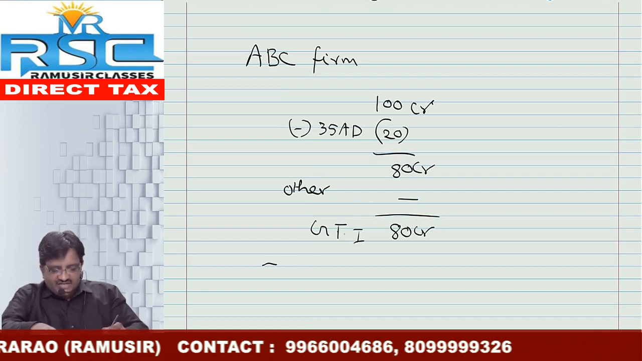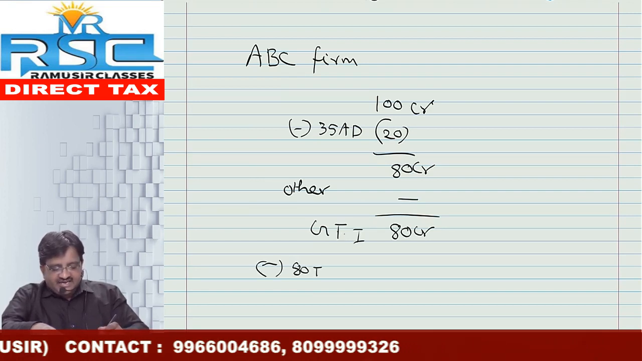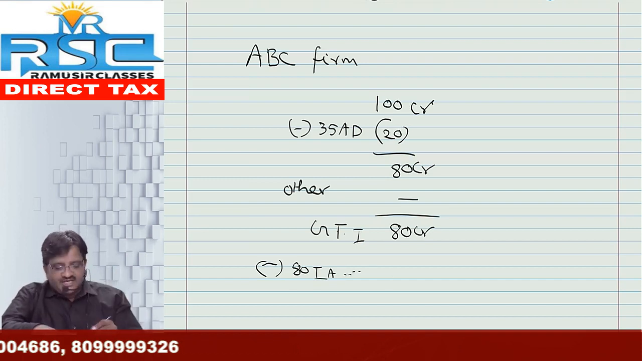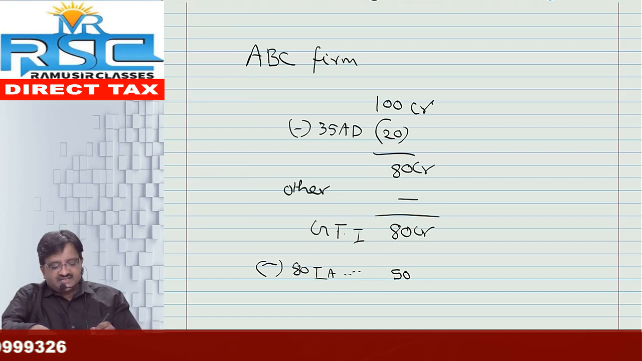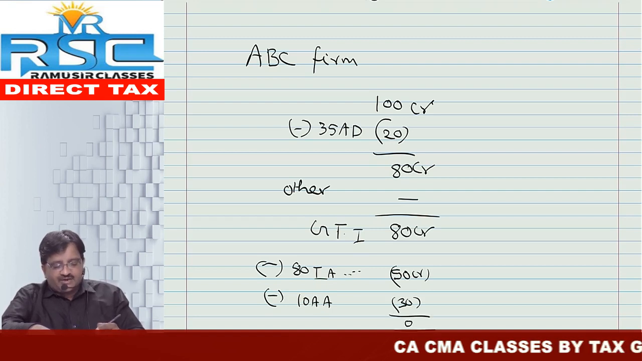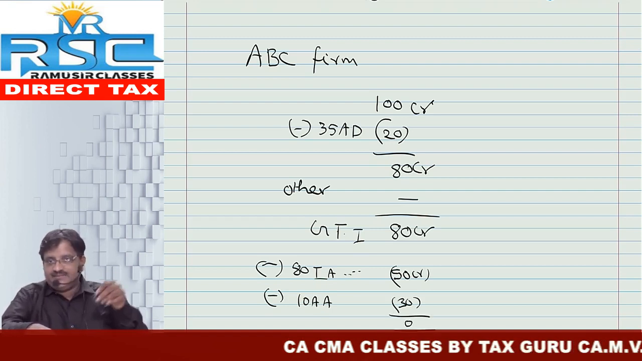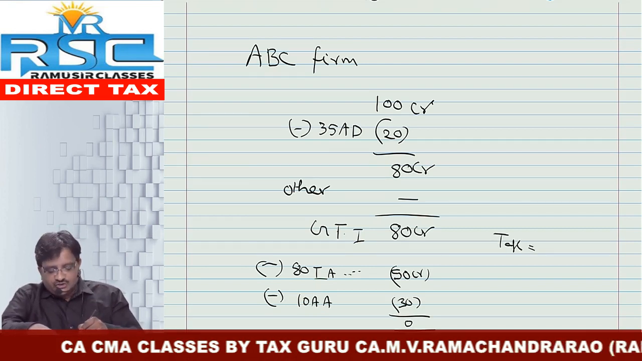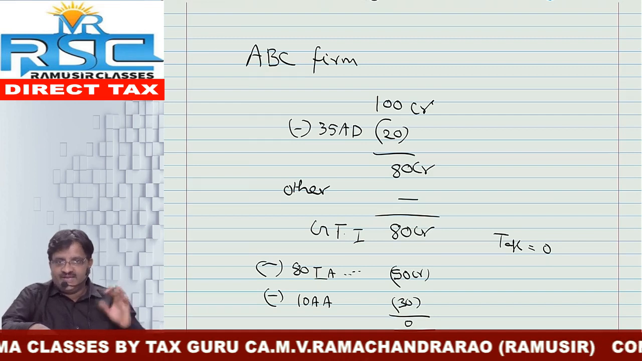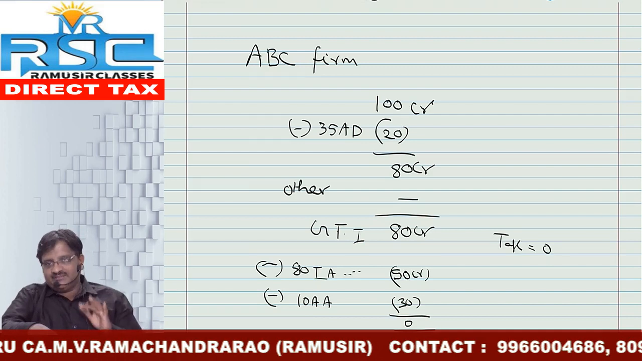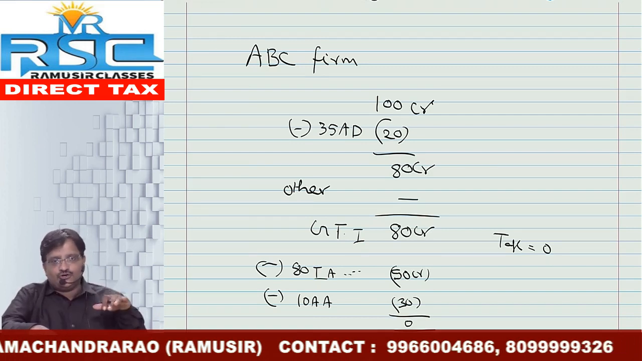But they want to claim deductions under sections 80IA, IB, etc. Profit-linked deductions, provided they are eligible. Imagine they are eligible, and let us say that is 50 crore. And the next one is the 10AA deduction they have claimed, that is 30 crore. The total income of the ABC partnership firm is 0. Whenever total income is 0, total tax liability is also 0. That means the partnership firm is offering nil tax.